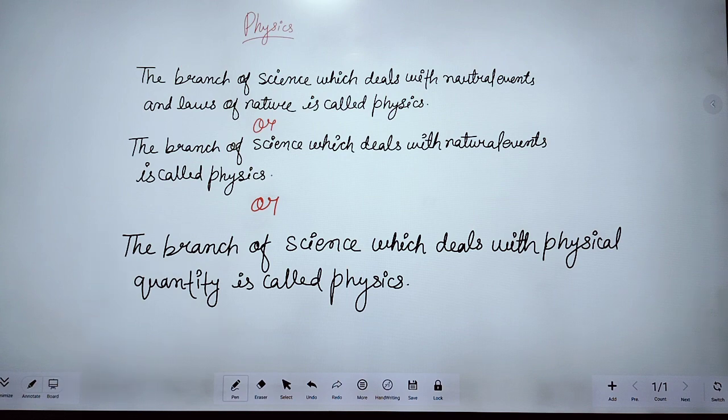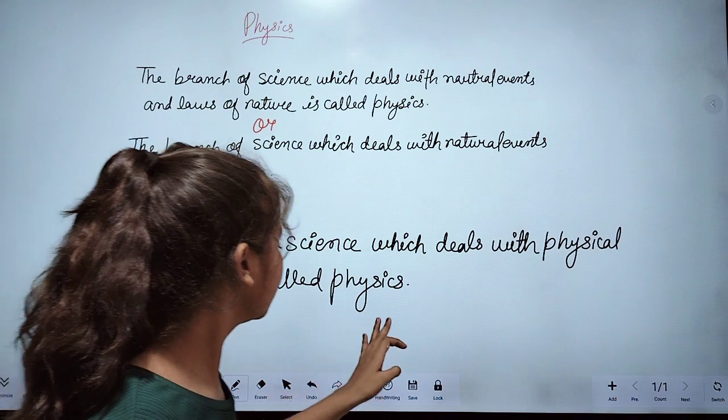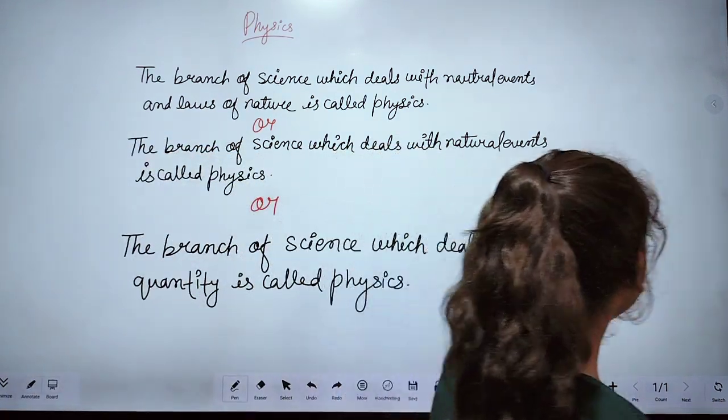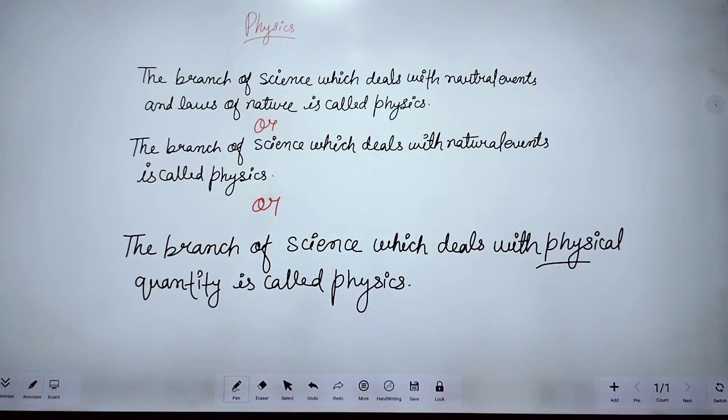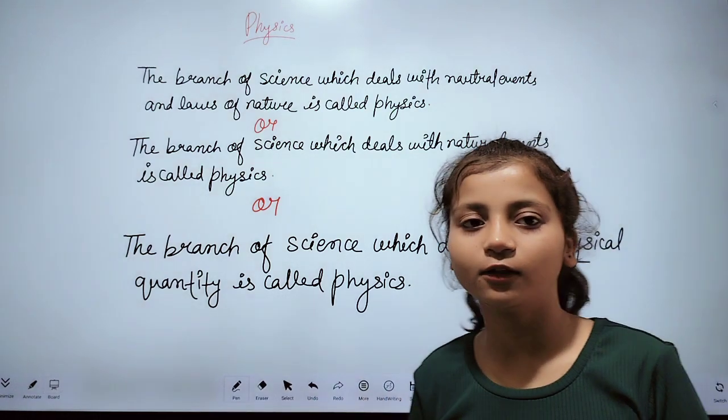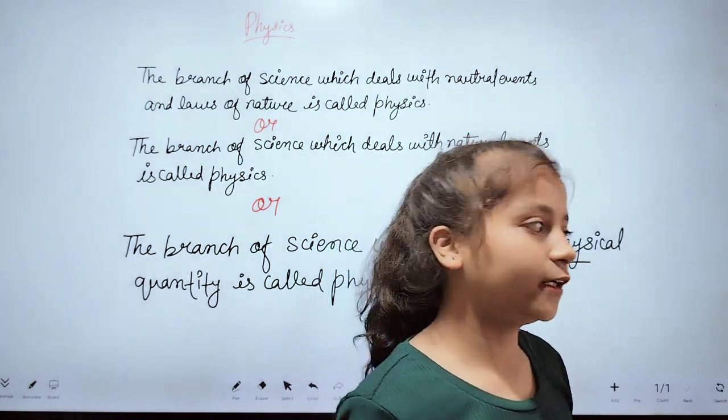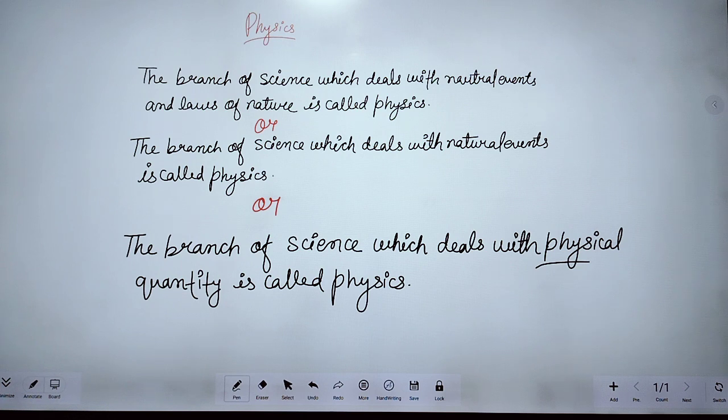Here one more term comes in, that is physical quantity. Do you know what a physical quantity is? A quantity that can be measured is called a physical quantity.